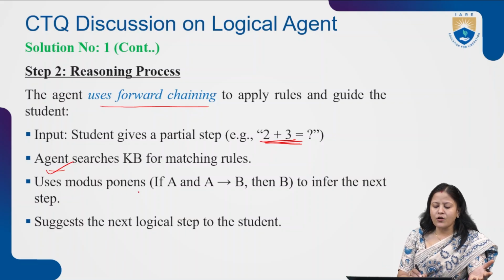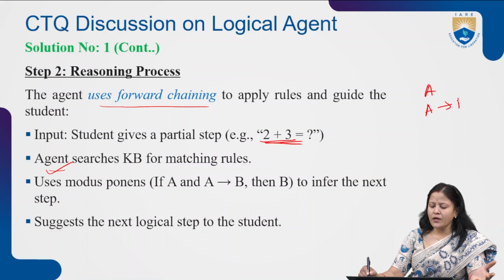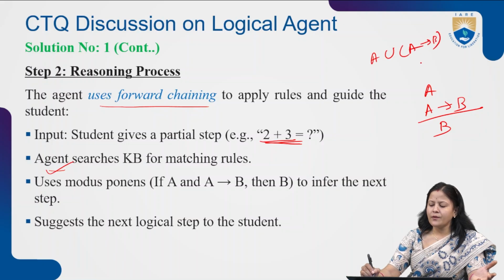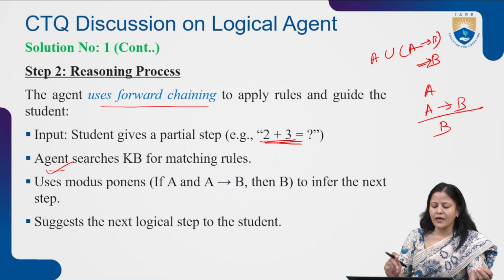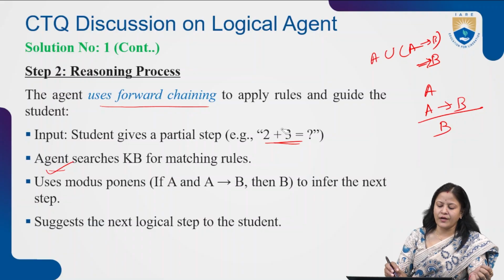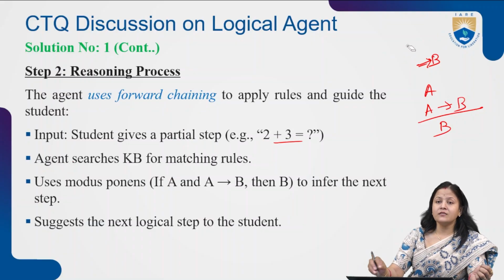So it uses the modus ponens rule. That means A and A implies B, that is equal to B. That means, if A and A implies B, that is equal to B only. So this type of inference rule is used to suggest the next logical step to the student. This is the reasoning mechanism performed by the agent.